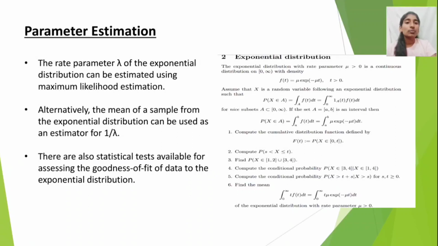Parameter estimation. The rate parameter lambda of the exponential distribution can be estimated using maximum likelihood estimation. Alternatively, the mean of a sample from the exponential distribution can be used as the estimator for 1 by lambda. There are also statistical tests available for assessing the goodness of fit of data to the exponential distribution.